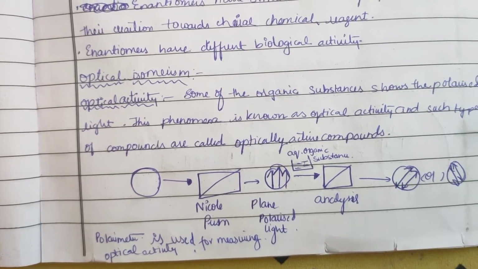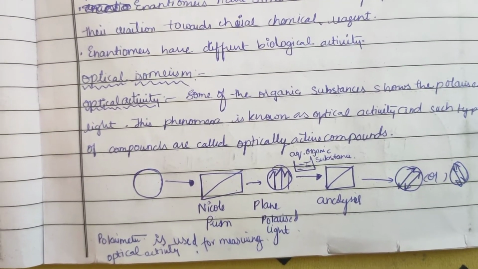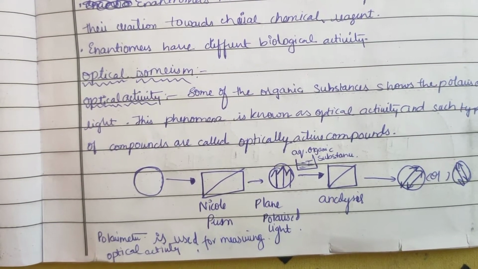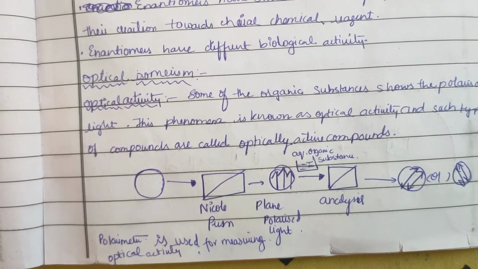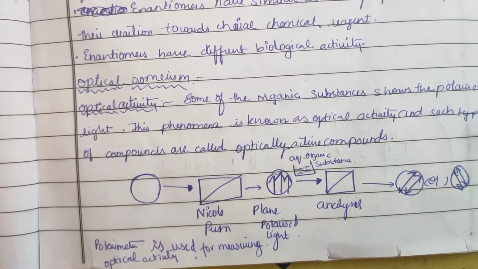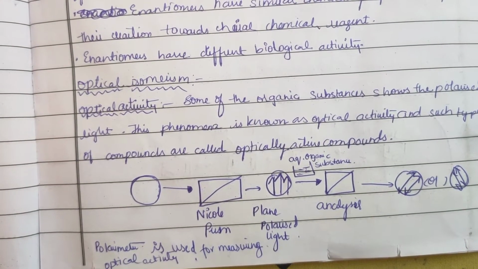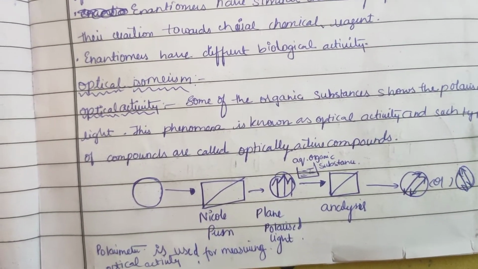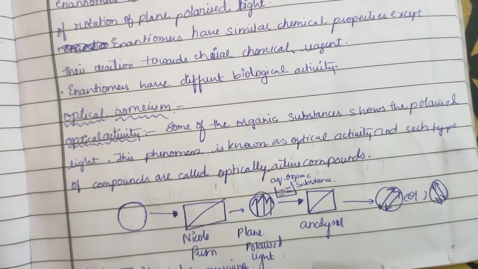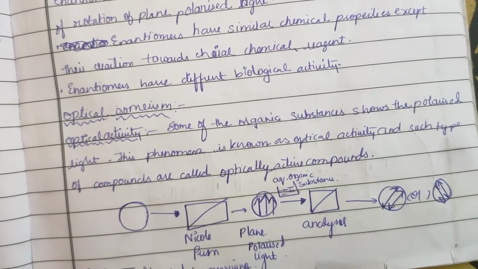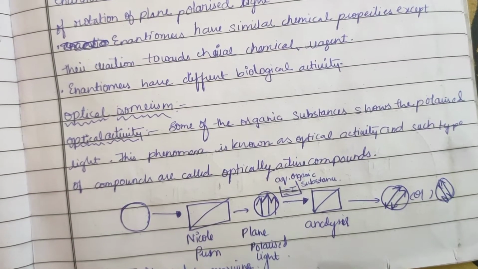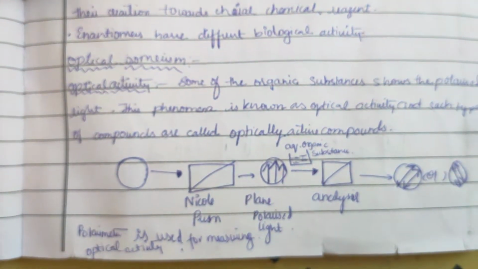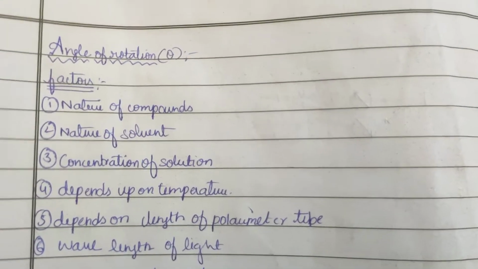First the normal light is taken, then passed into a Nicol prism, and from the Nicol prism it forms plane polarized light. Then it is dipped into an aqueous organic substance, then into the analyzer. Now we can see left side direction or right direction. It is also known as levo or dextrorotatory.